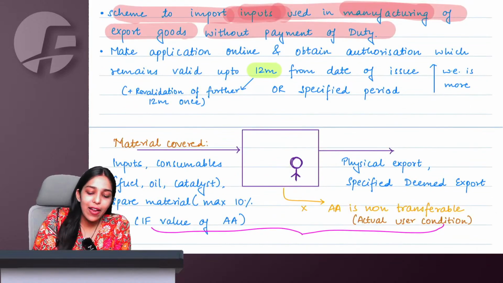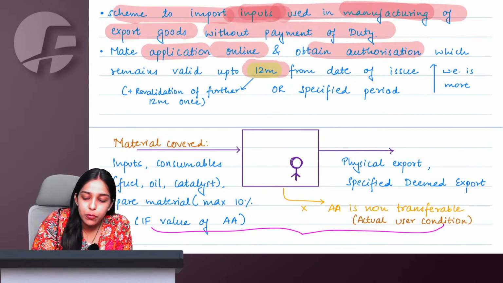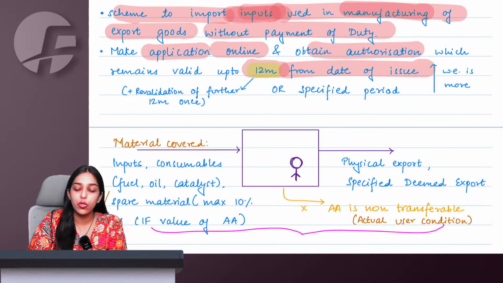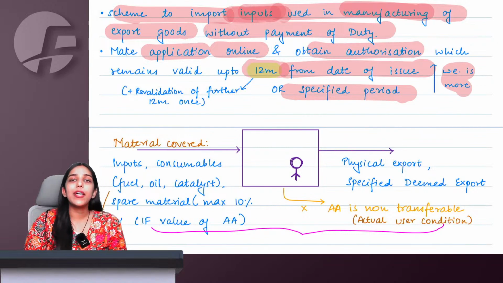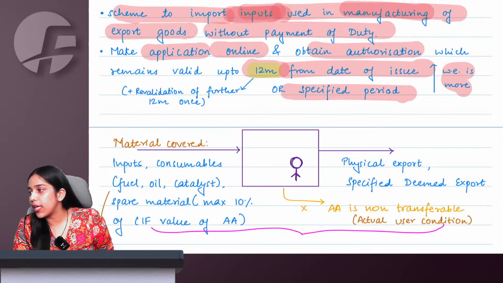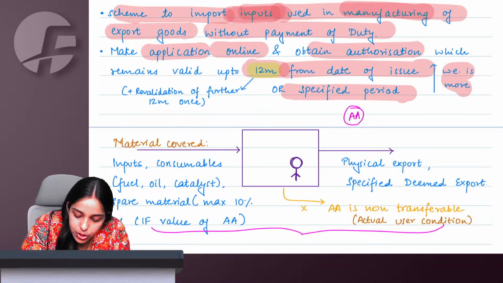You will have to make an application online and obtain authorization, which remains valid up to 12 months from the date of issue or the specified period, whichever is more. Let us say I apply today and I get advance authorization today.